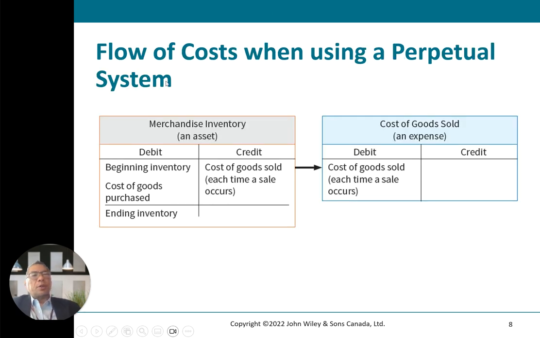Flow of costs when using the perpetual system. This is the typical merchandise inventory account under the perpetual system. On the debit side, you have the beginning inventory plus purchases, minus the cost of goods sold. Every time there's a sale, you get the ending inventory here. This is in terms of assets. In terms of expense, cost of goods sold is on the debit side on the expense side.